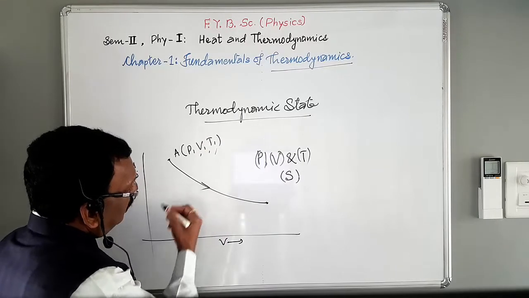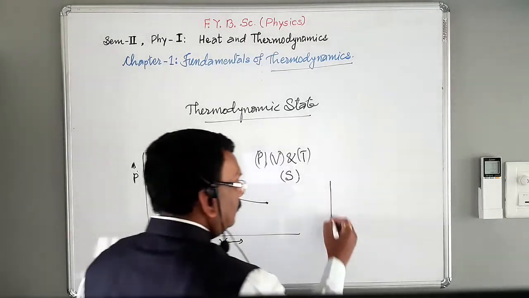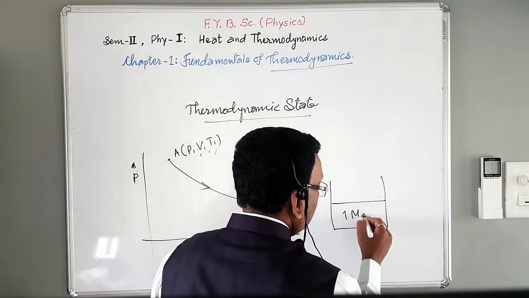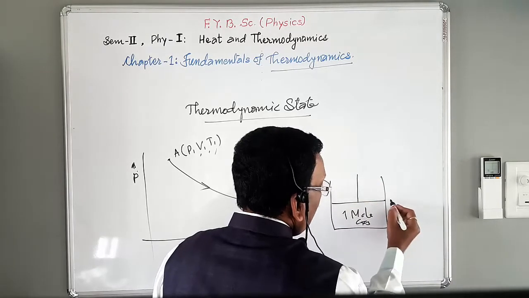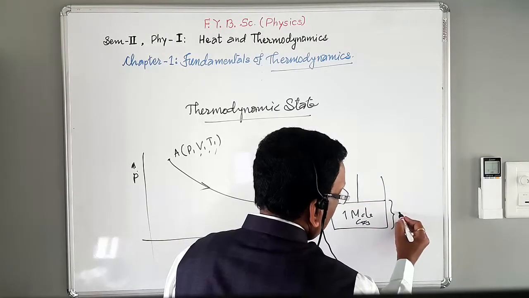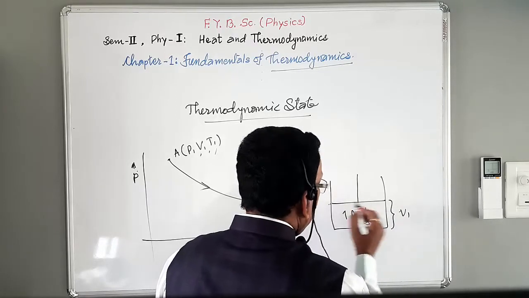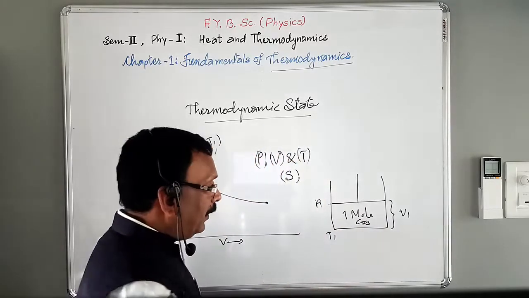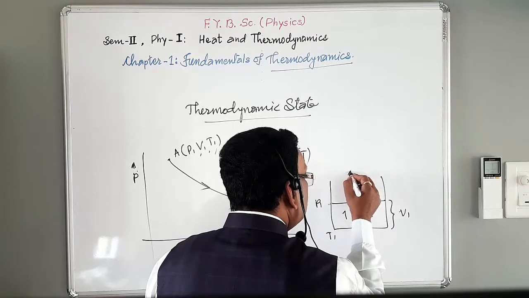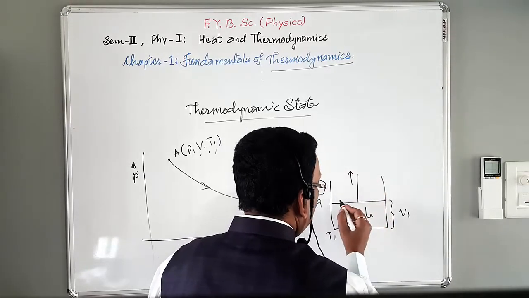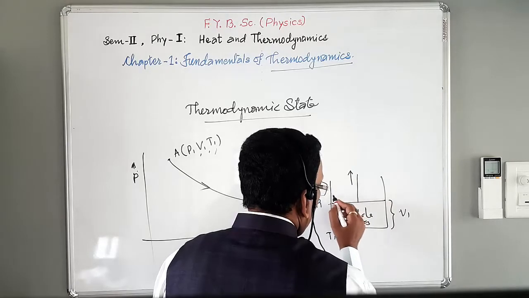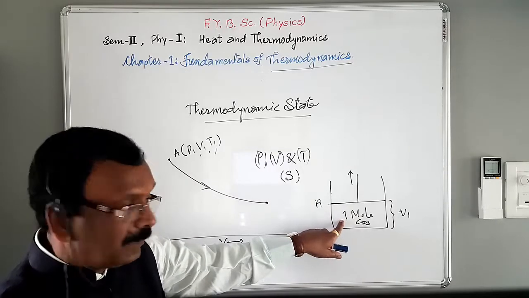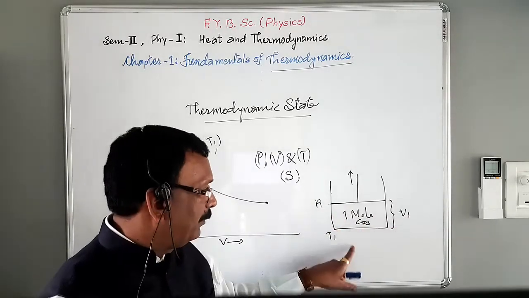And suppose this is a system, initially this system contains 1 mole of a gas. Suppose the volume of this gas is V1, initially the pressure is P1 and the temperature of the gas is T1. When we decrease the pressure on the piston, what happens? The piston moves in the outward direction. Initially the pressure of the gas is P1, volume of the gas is V1 and temperature of the gas is T1.